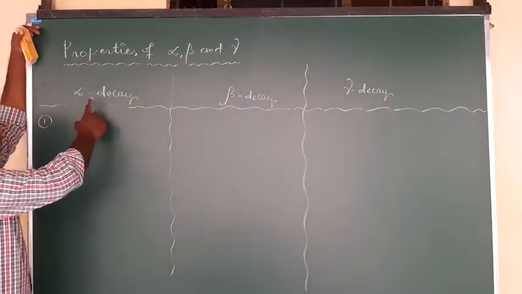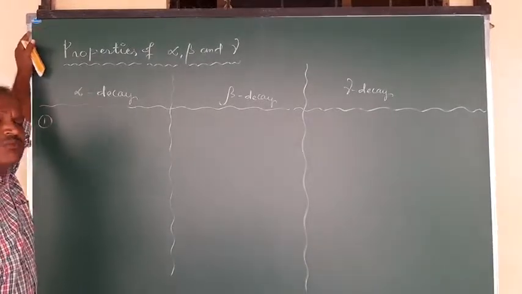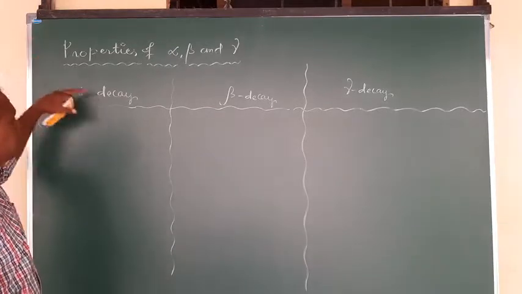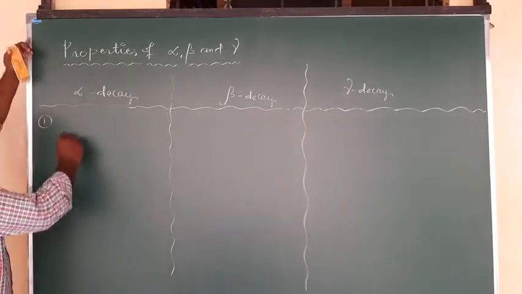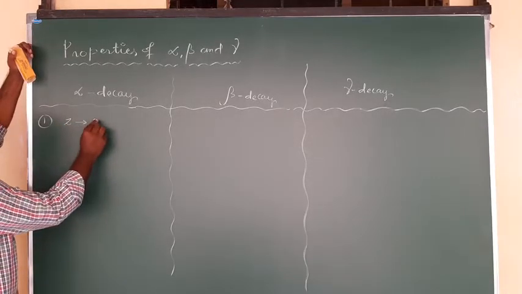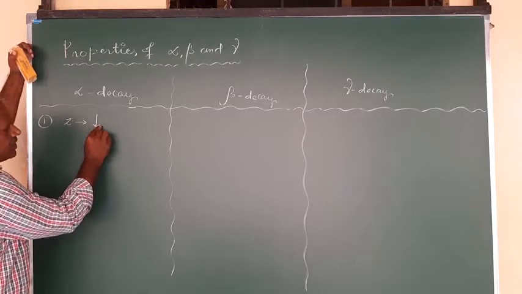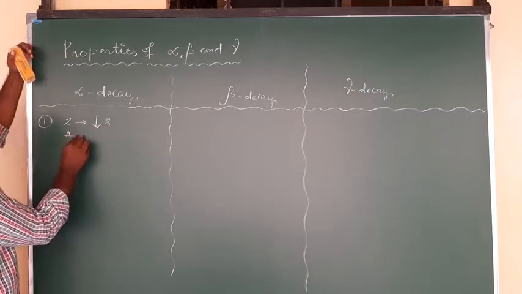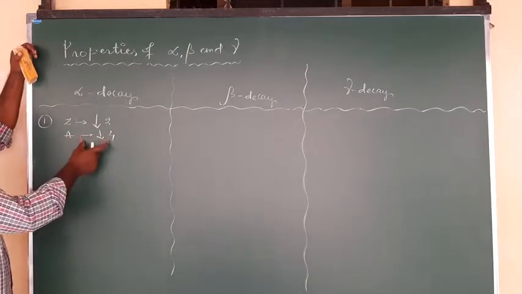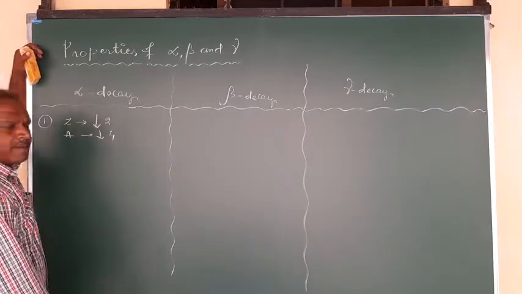In alpha decay, the atomic number is reduced by 2 and the mass number is reduced by 4. So: Z decreased by 2, and mass number also decreased by 4. The type of radioactivity process is called alpha decay, right?